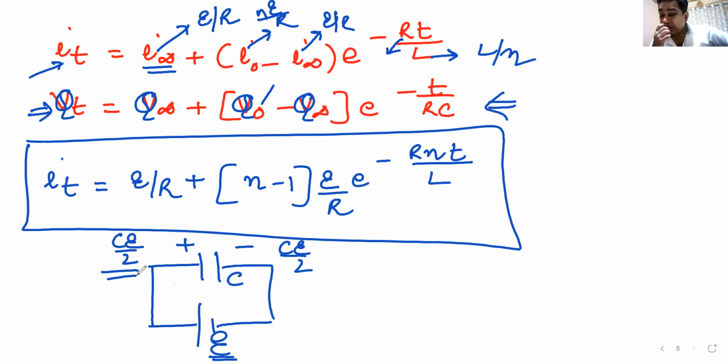So this formula is also valid for initially charged capacitors. Anything that you do, this formula remains valid.